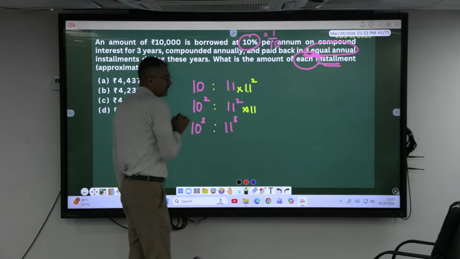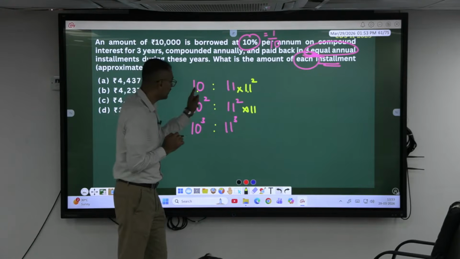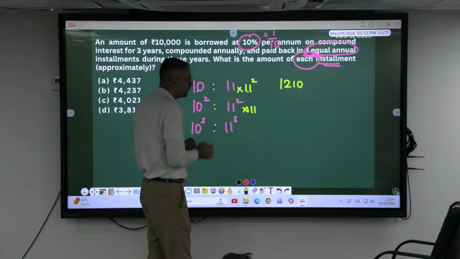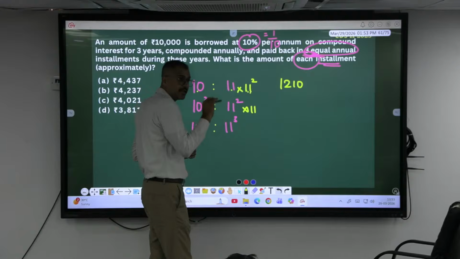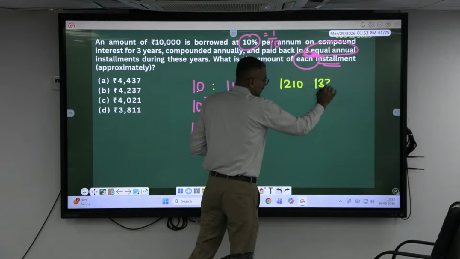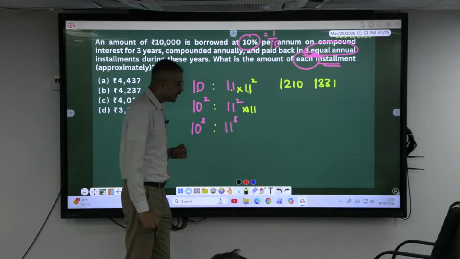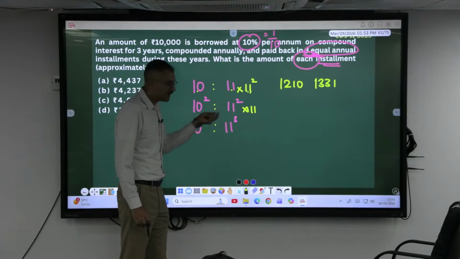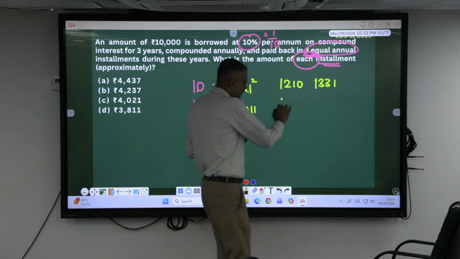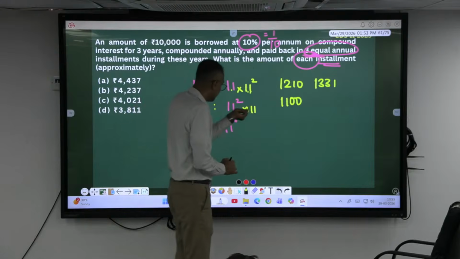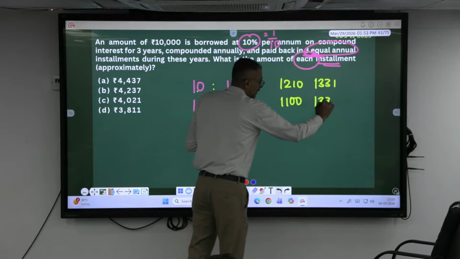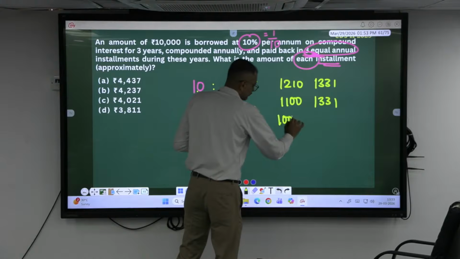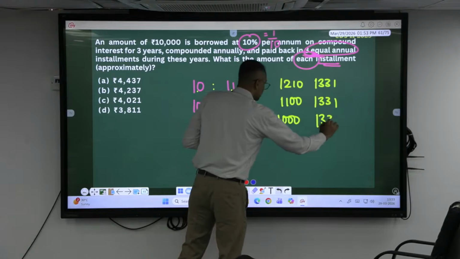11 square is what? 121 into 10, 1210. Right, madam? 11 square into 11, 11 cube. What is 11 cube? 1331. Similarly, this is 11 into 10 square. What is 10 square? 100. 100 into 11. Similarly, 11 into 11 square, 1331. 10 cube is how much? 1000. This will be 1331.